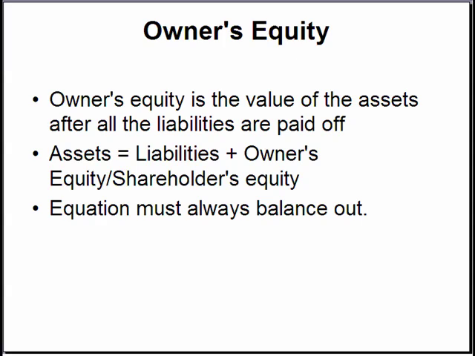This balance can be represented in a special representation called the accounting equation, which states assets equals liabilities plus owner's equity. The basis for this equation is that no matter what action is taken in the corporation, the equation must always balance out. If assets increase by $400, then there must be a $400 increase to liabilities or shareholders' equity.